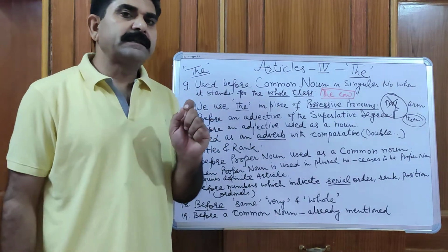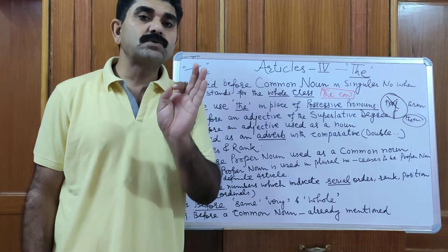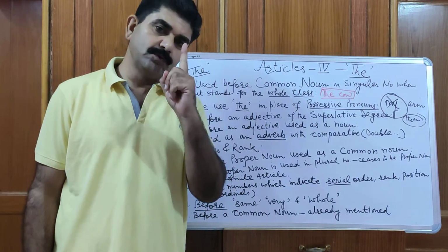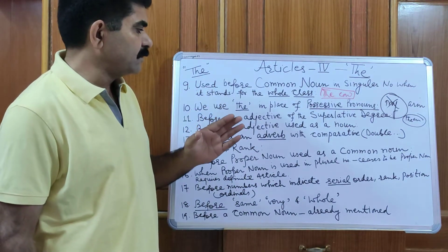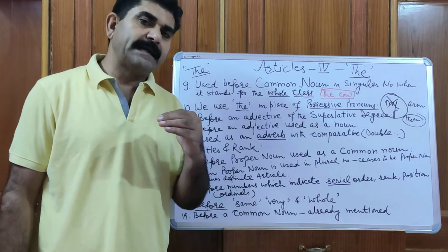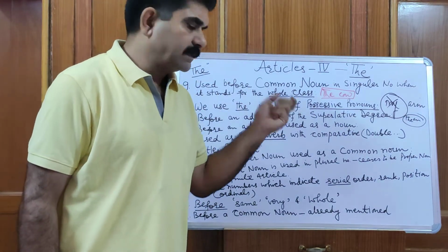Clear? You cannot say he is my the best friend. Why? Because my is also a determiner. We can use only one determiner before a singular countable common noun. So when there is my, we need not use the before it. Okay.